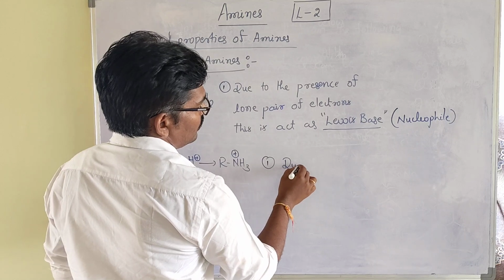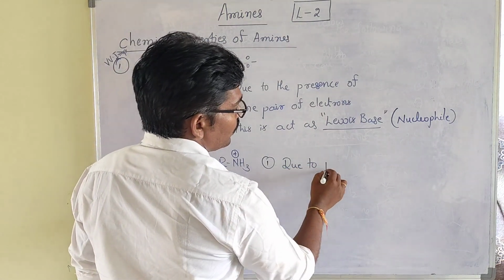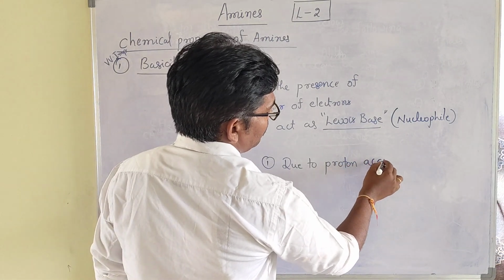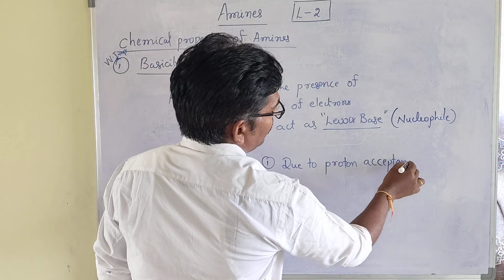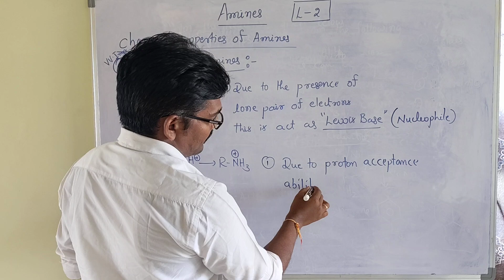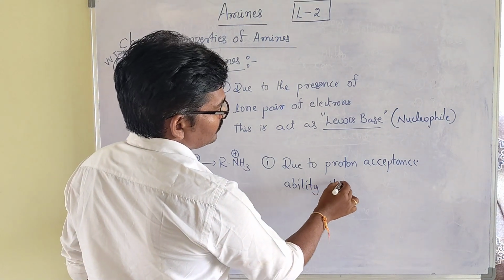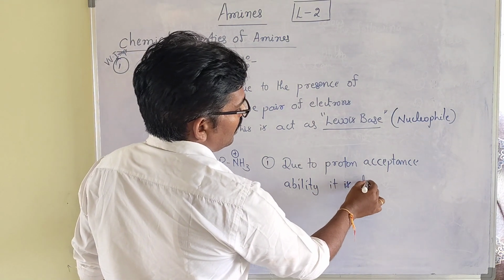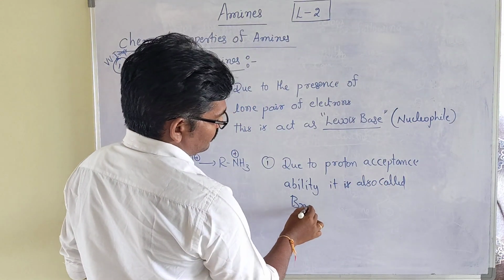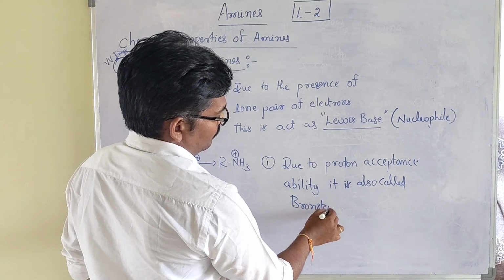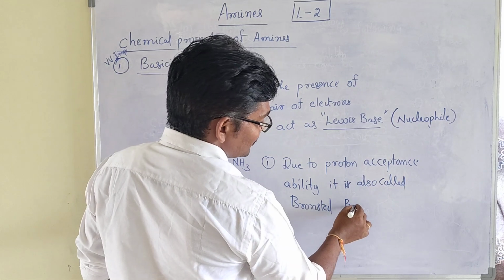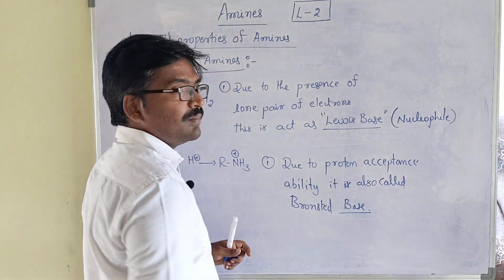Due to proton acceptance ability, it is also called a Bronsted base.